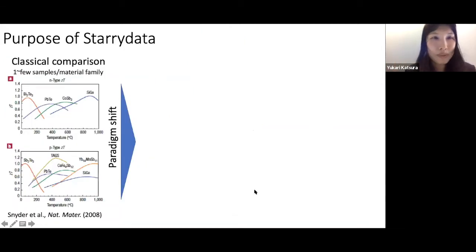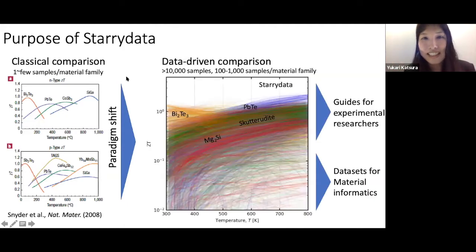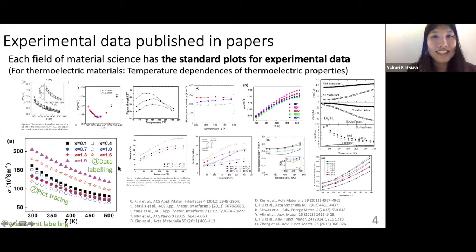What we want to do with this system is to change the classical comparison of the experimental data into a data-driven comparison. Here we have about 10,000 samples, and we can see the variations of the sample properties, and we can plot them together. And then we can use these as guides for the experimental researchers and also as data sets for the materials informatics of experimental data.